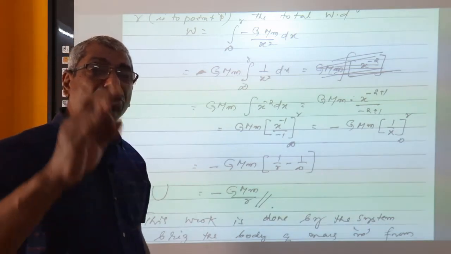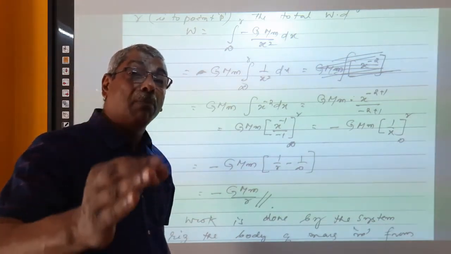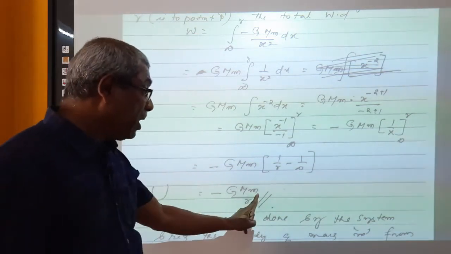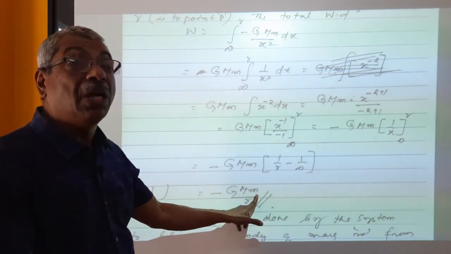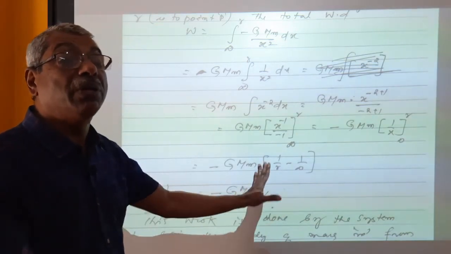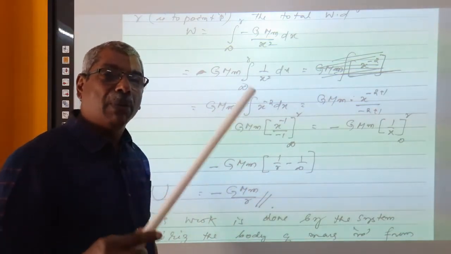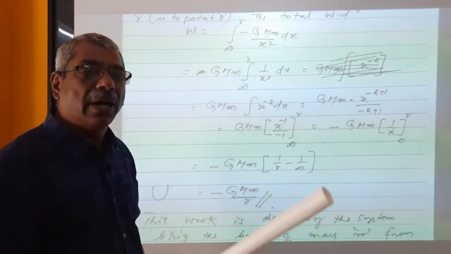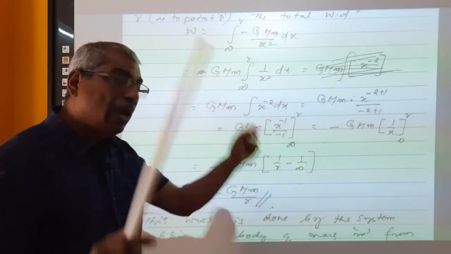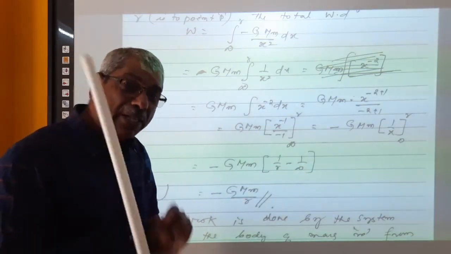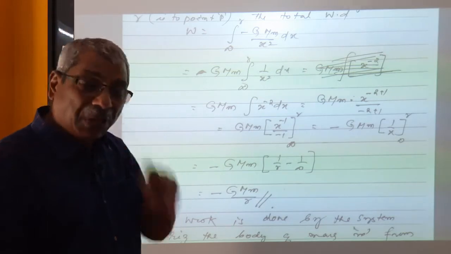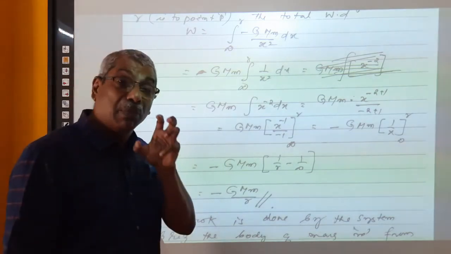This is the potential energy of the small body of mass m at the point P, which is at a distance R from the big body of mass capital M. When a body of small m is placed at the point P, it will have some energy.